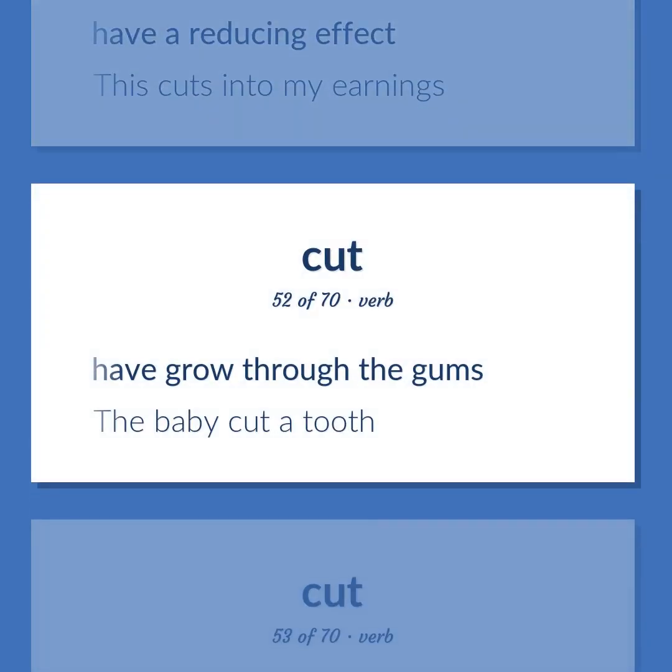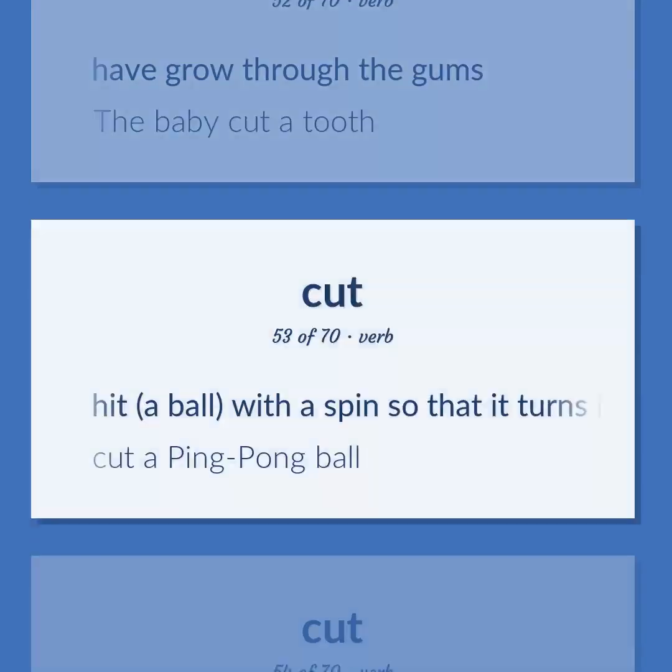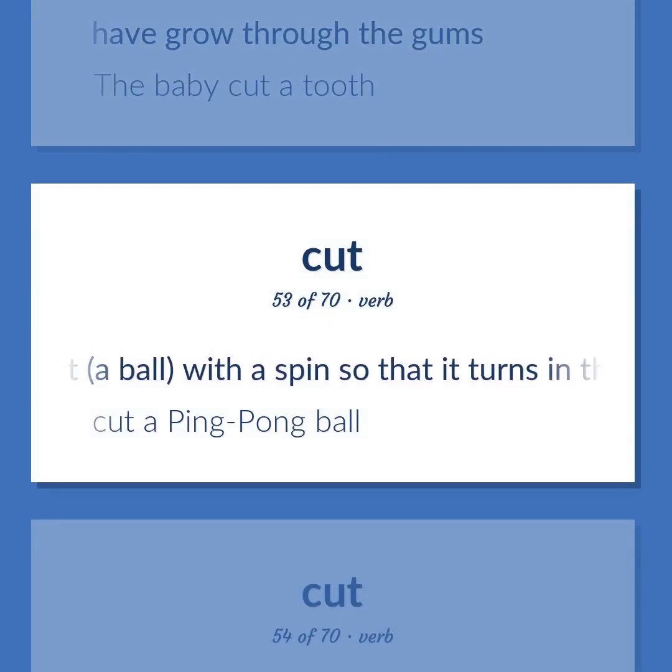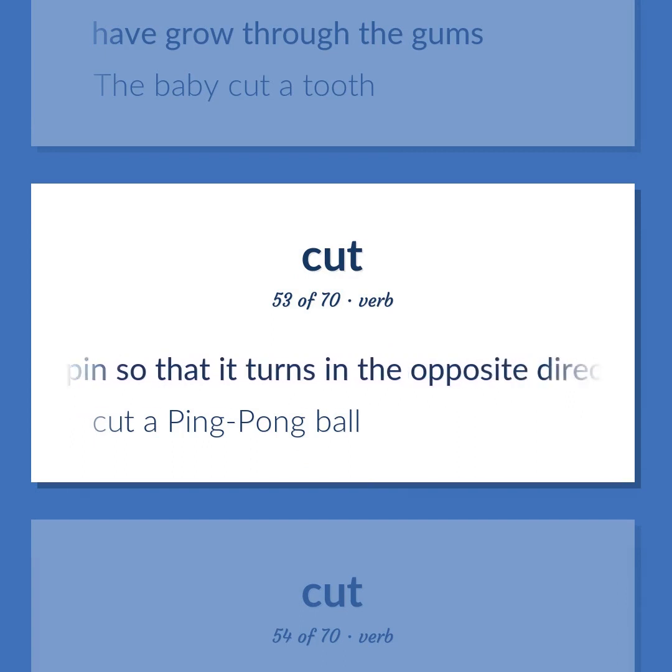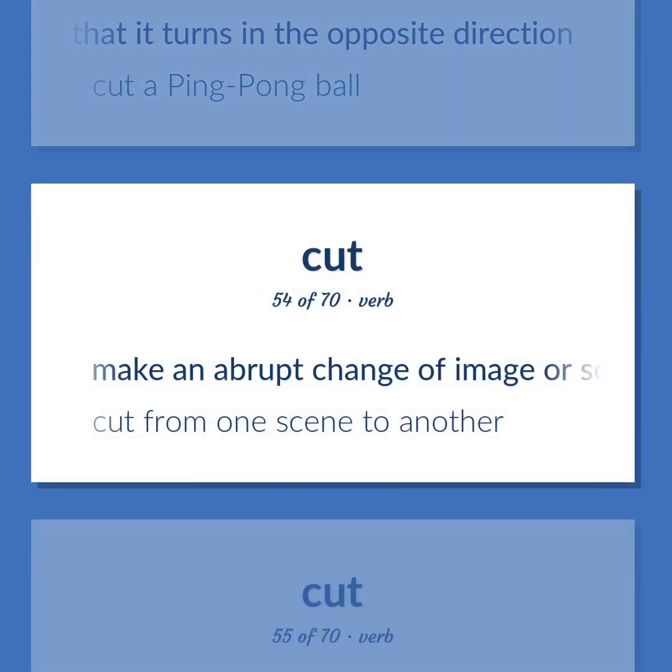Have grow through the gums. The baby cut a tooth. Hit a ball with a spin so that it turns in the opposite direction. Cut a ping pong ball. Make an abrupt change of image or sound. Cut from one scene to another.